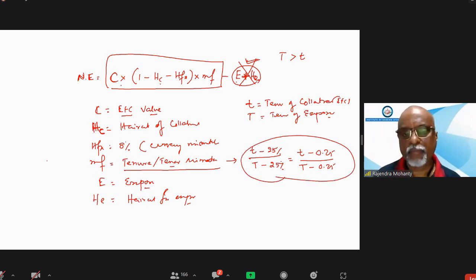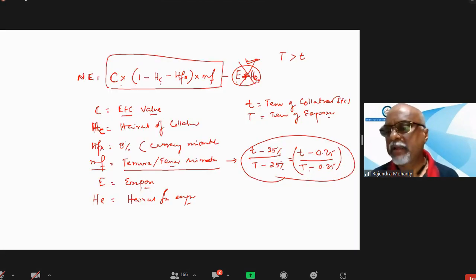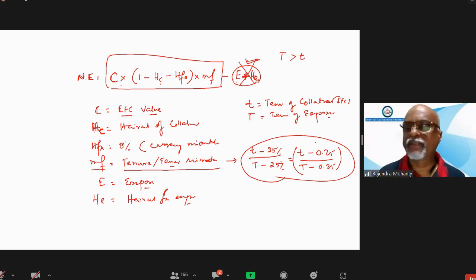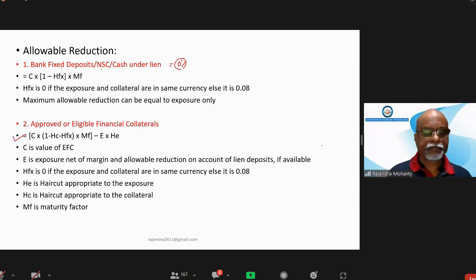So you have to multiply by the maturity factor, small t minus 0.25 by capital T minus 0.25. This is a constant formula that you have to apply. Clear? Can I proceed? Yes, sir.